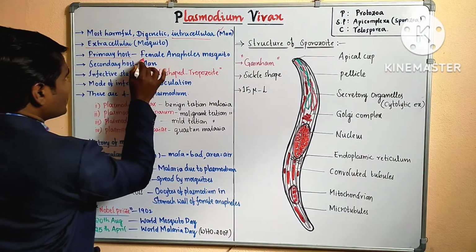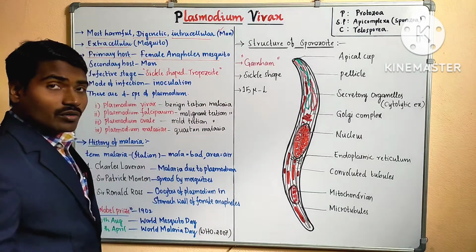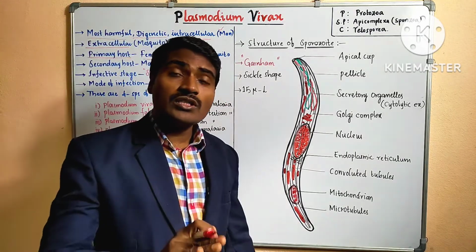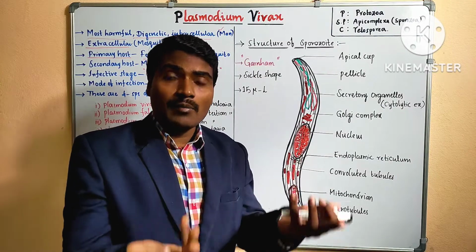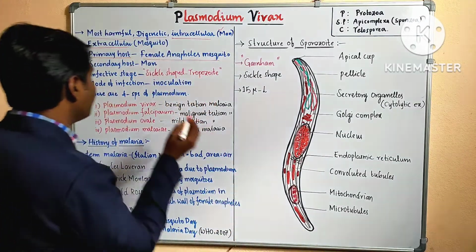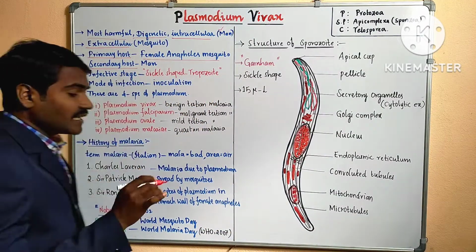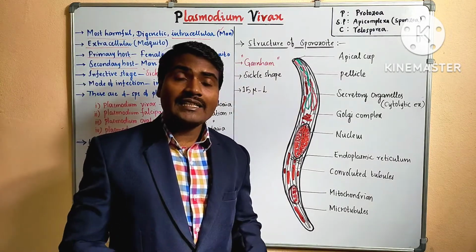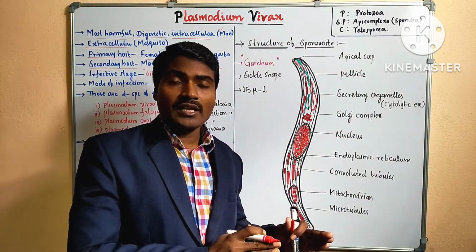Its primary host is the female Anopheles mosquito. The primary host is the host in which the sexual life cycle is completed. The secondary host is man. In the secondary host, the parasite completes its asexual life cycle.